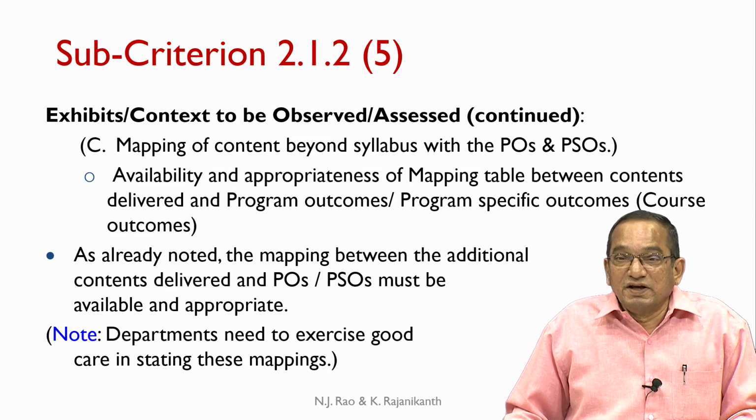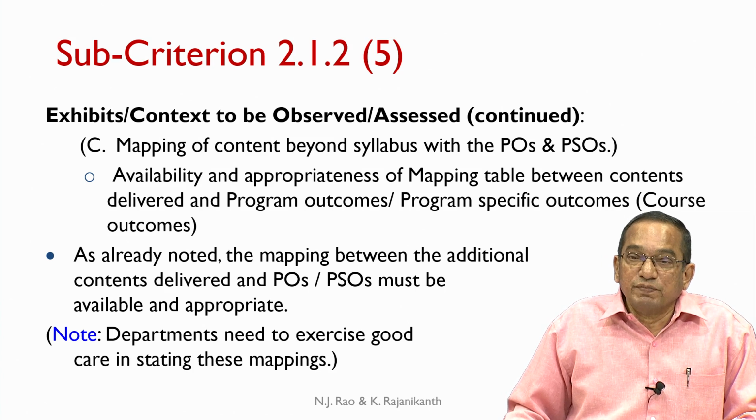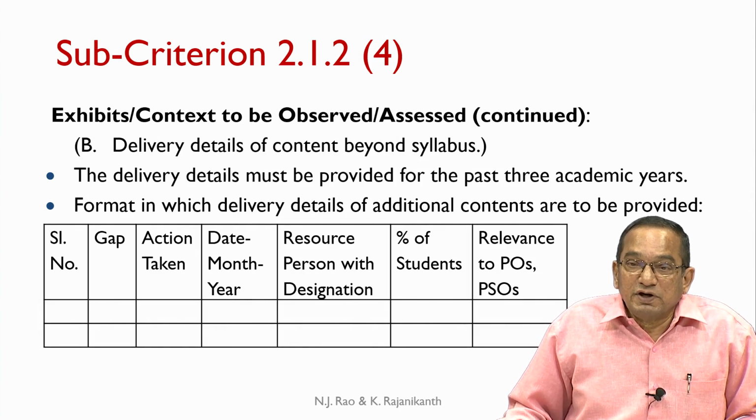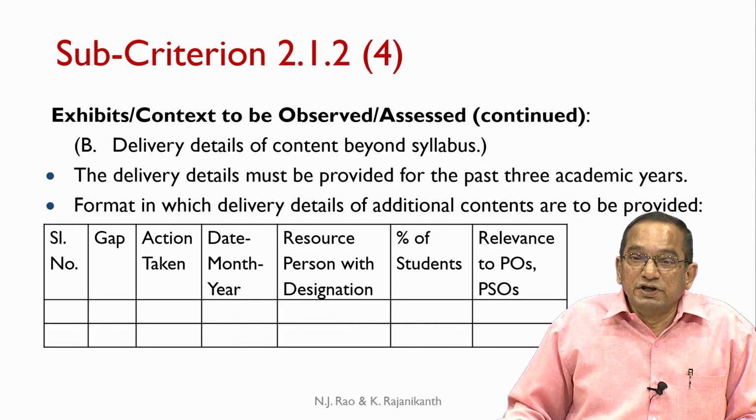Often, the content which is delivered may not be really relevant to the PO or PSO which is listed in the table here. For example, the department organizes a purely technical course to address some of the latest developments in the specific domain, and the mapping is to some criteria like environment.